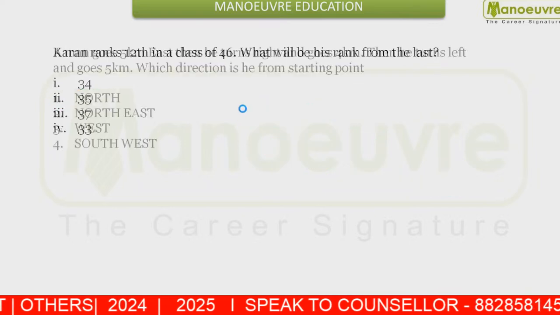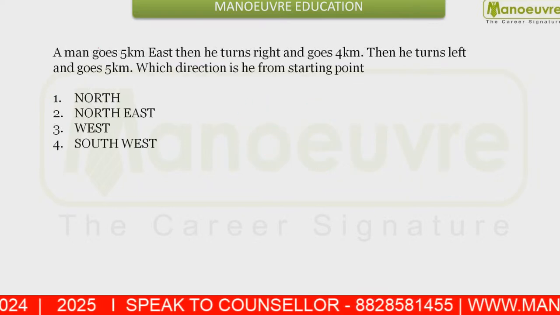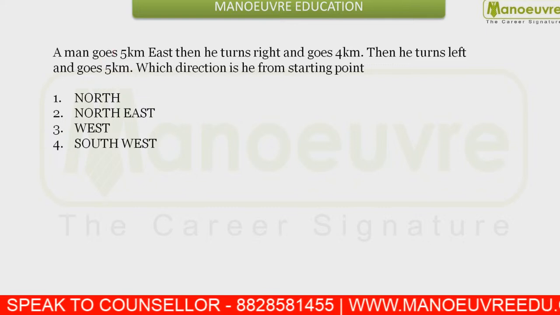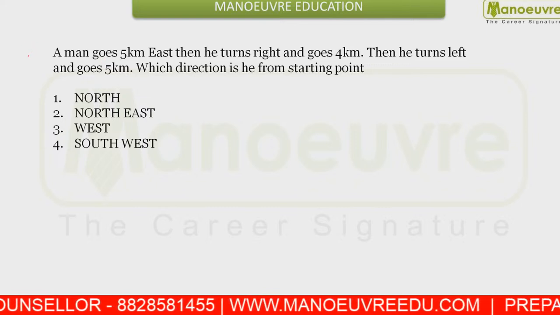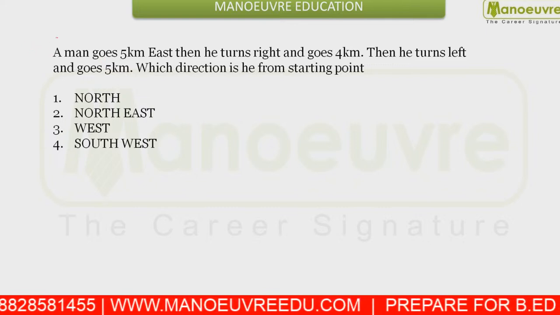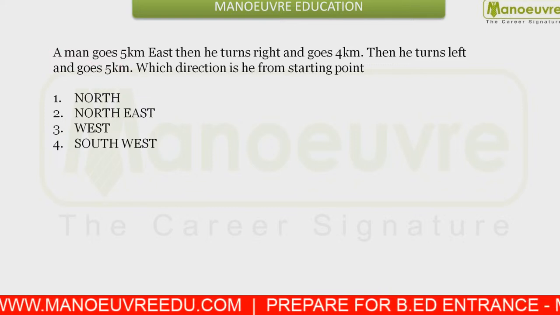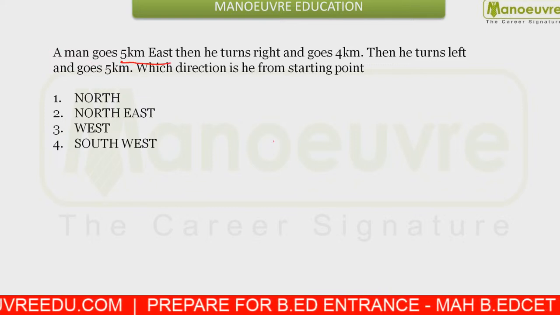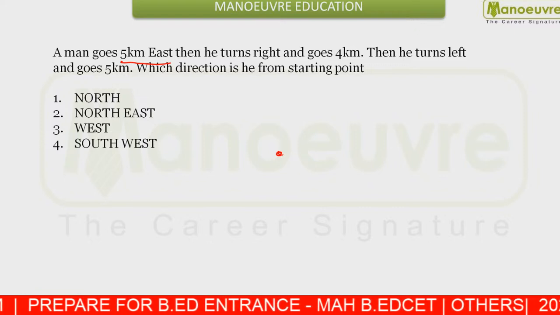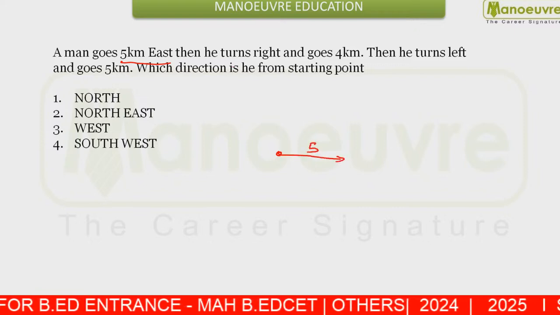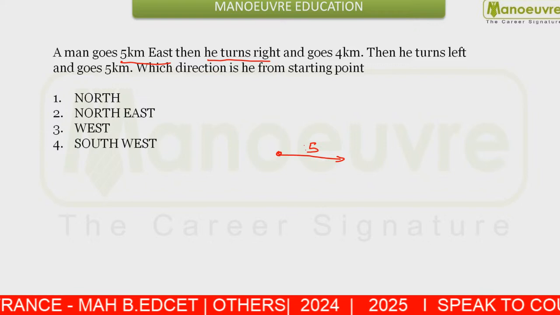Okay. Next, a man goes. This was a question from distance and direction, but it had a little error. Let us solve this question. A man goes 5 km east, then he turns right.